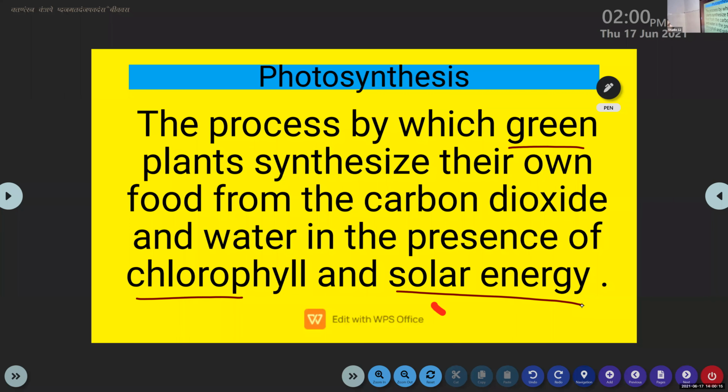So photosynthesis is a process by which green plants synthesize their own food from the carbon dioxide and water in the presence of chlorophyll and solar energy. Are you finished? Yes. Okay. You can write now.